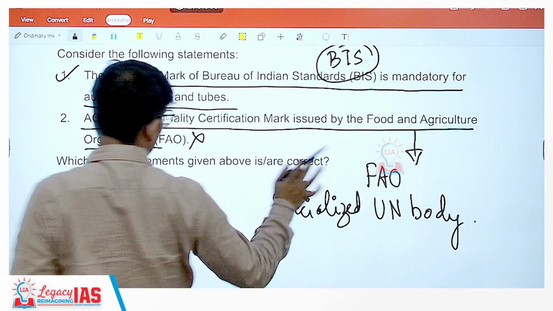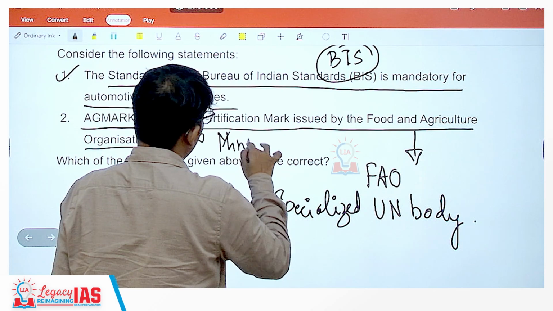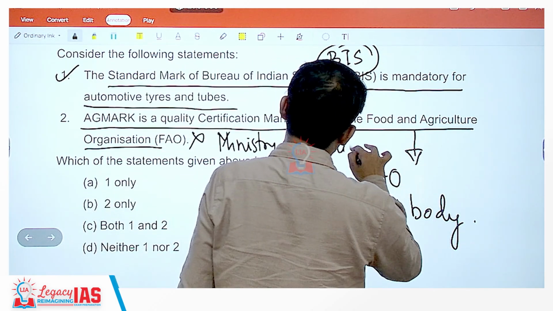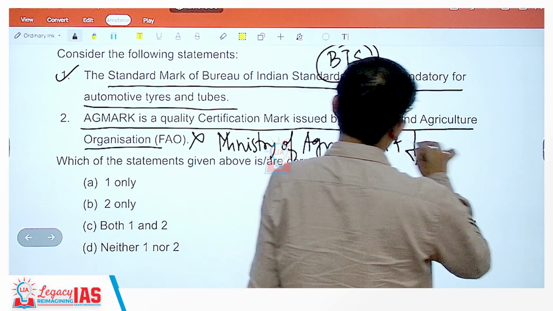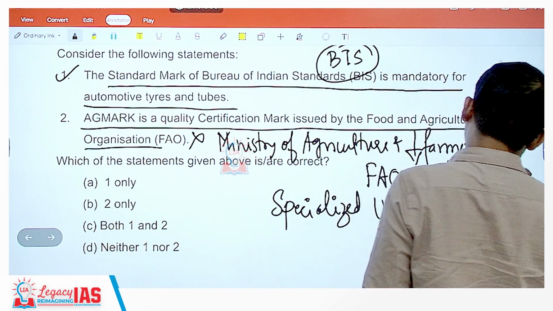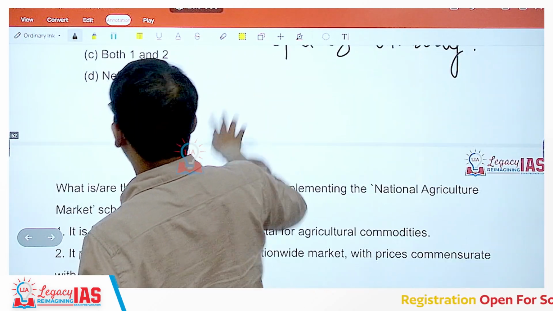So it's not brought out by them. Then who brings this out? This is brought out by the Ministry of Agriculture and Farmers Welfare. Ministry of Agriculture and Farmers Welfare.